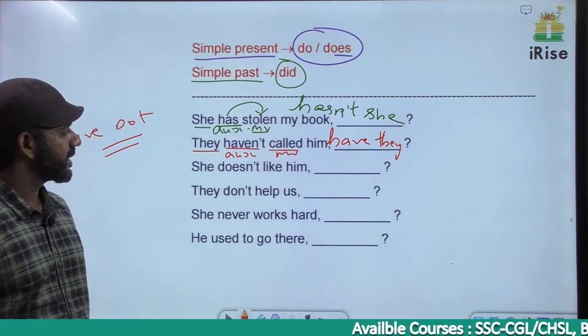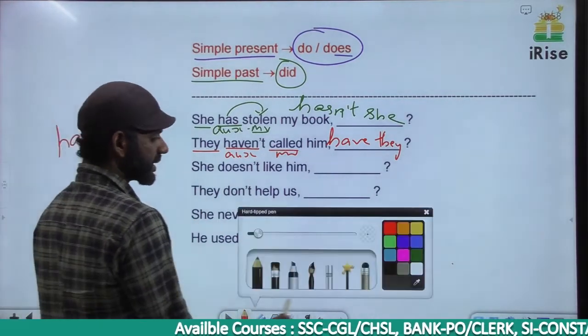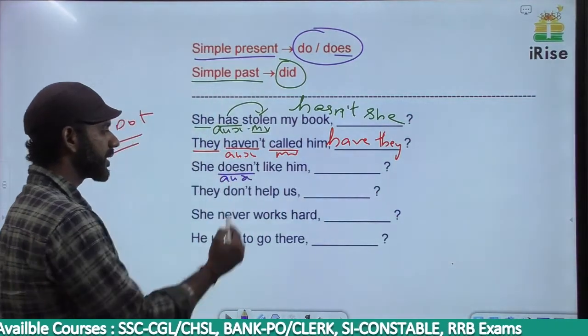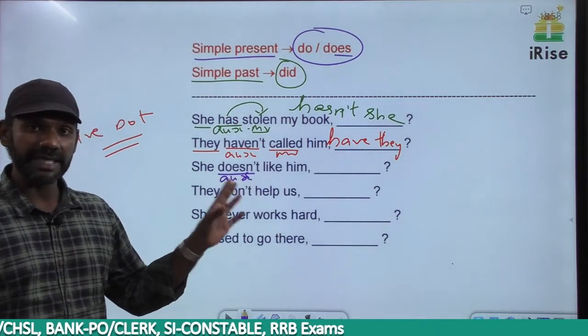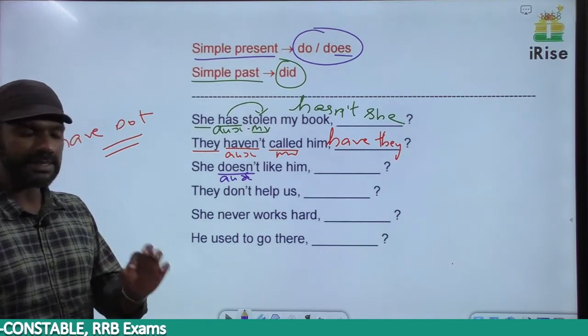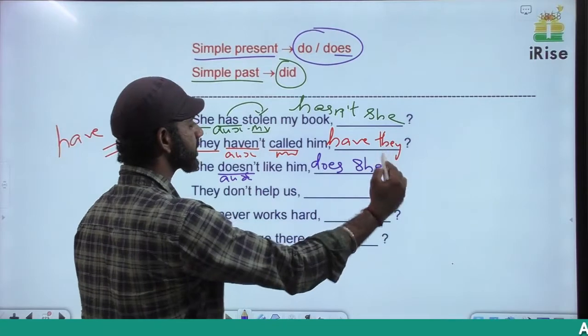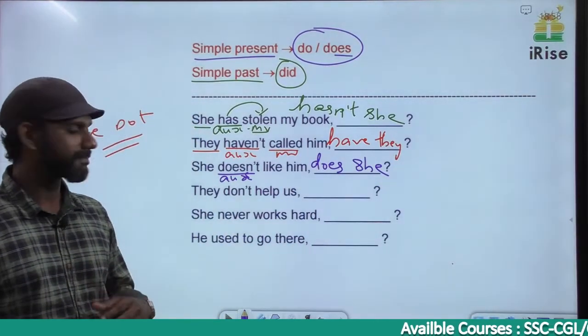Come next one. She doesn't like him. The auxiliary verb here is does, because like is a main verb. Doesn't is a short form of does not. In the sentence we have a negative term. In the tag there should not be a negative term. In the tag it must be does. Subject is she, so it must be does she. She doesn't like him, does she?